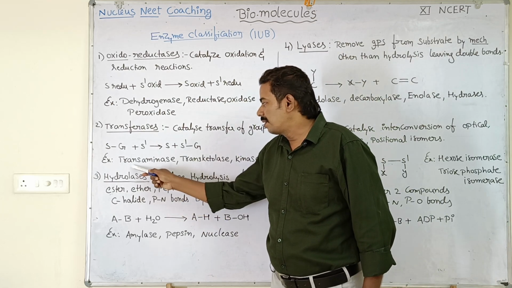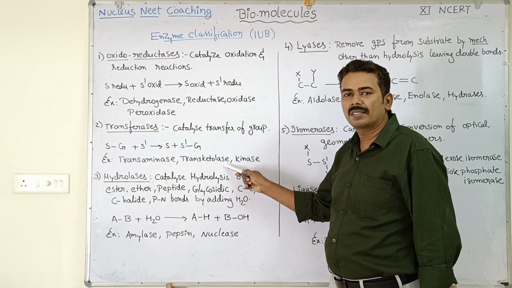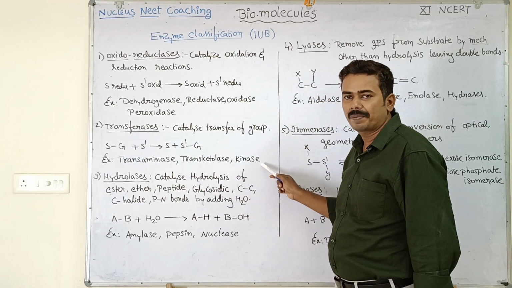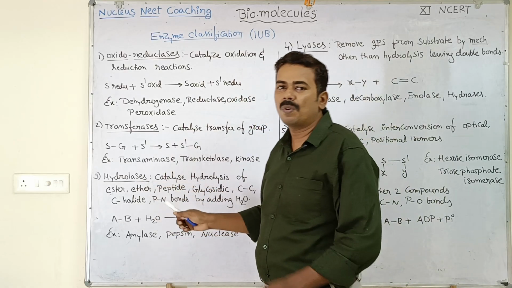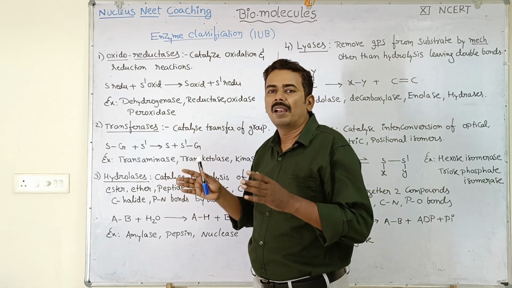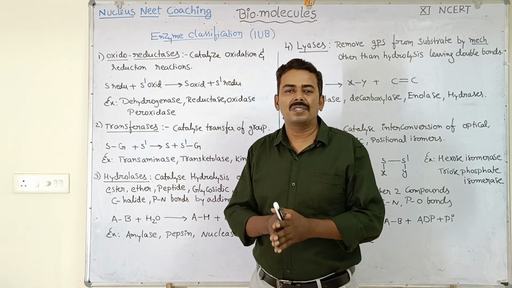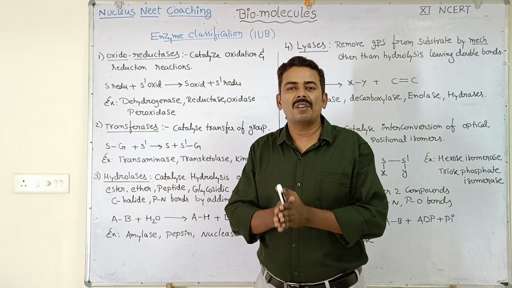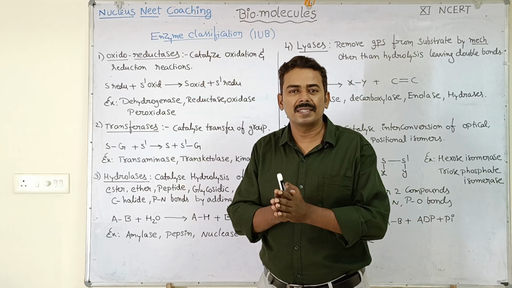Transferases examples are transaminase, transketolase and kinase. Okay, next hydrolases. These are one of the most important enzymes and everyone knows them. These enzymes we find in our digestive system. They help in digestion of our food material by a mechanism called hydrolysis.